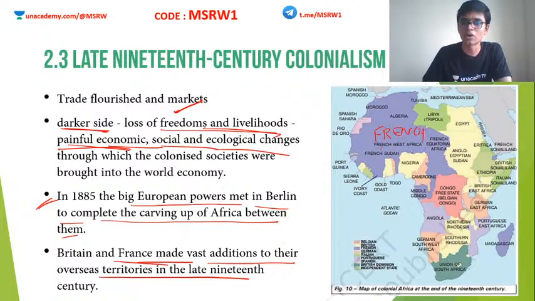This is the French colony. Similarly, the Britain colony is the yellow one. Then you have the German colonies, the orange ones. Similarly, the entire African continent was divided among the European powers.